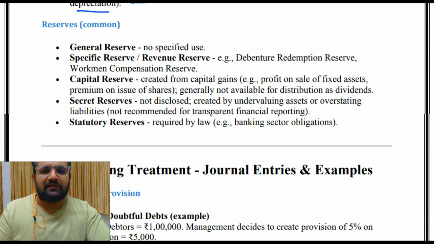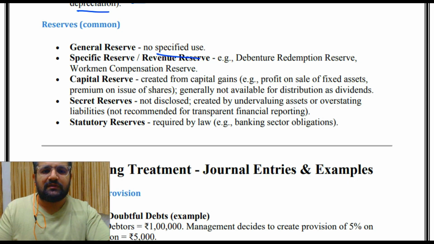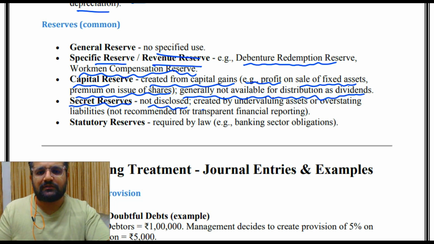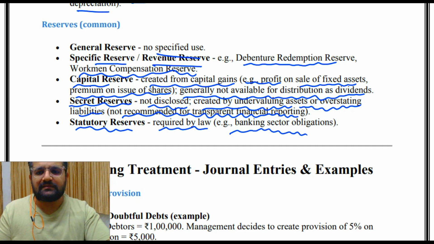Then reserve: general reserve, no specified use; specific reserve, revenue reserve. Example, debenture redemption reserve, workmen compensation reserve. Capital reserve, created from capital gains, for example, profit on sale of fixed assets, premium on issue of shares, generally not available for distribution as dividends. Secret reserves, not disclosed, created by undervaluing assets or overstating liabilities, not recommended for transparent financial reporting. Statutory reserve, required by law, example banking sector obligations.